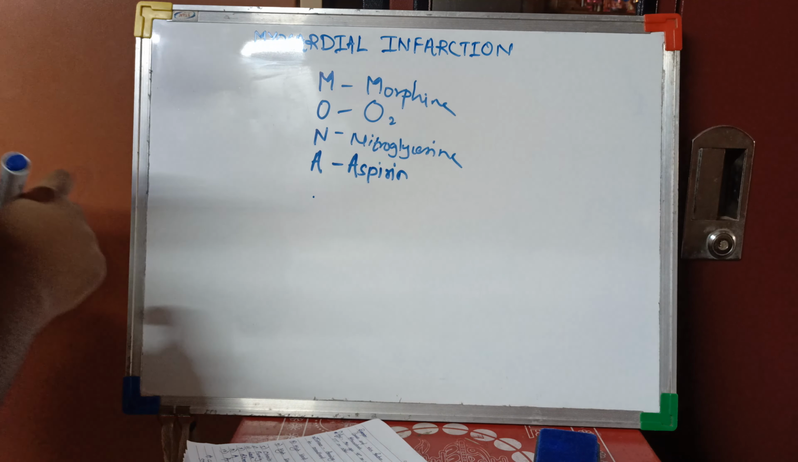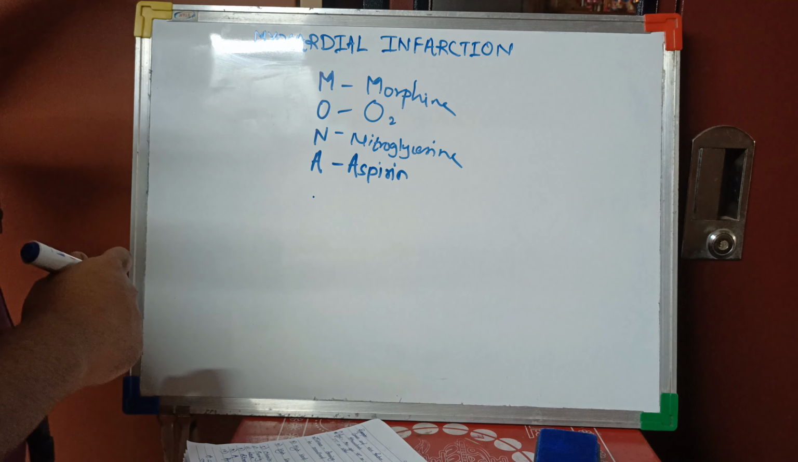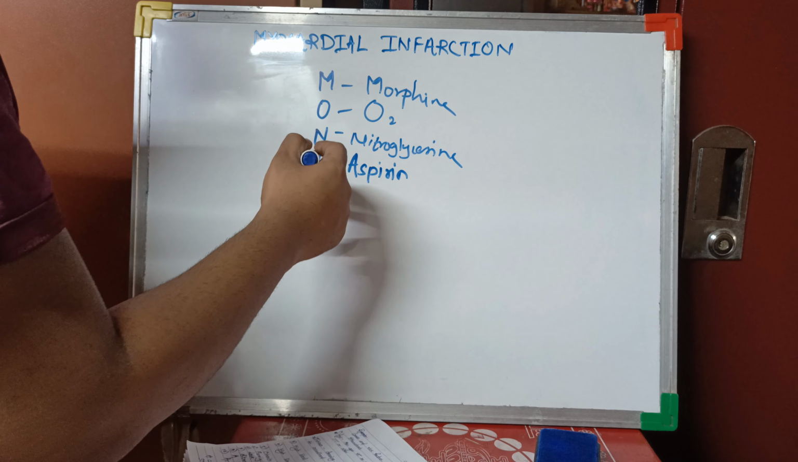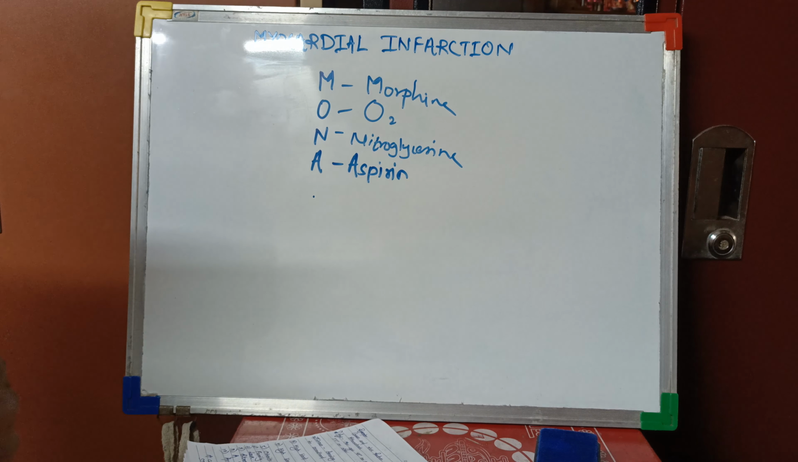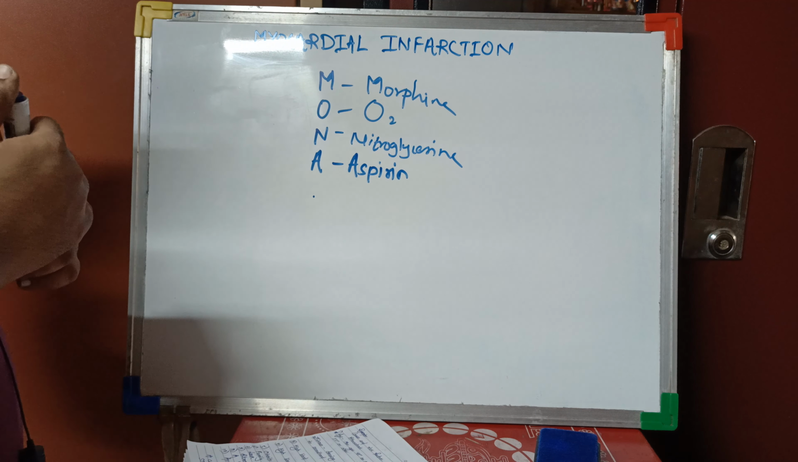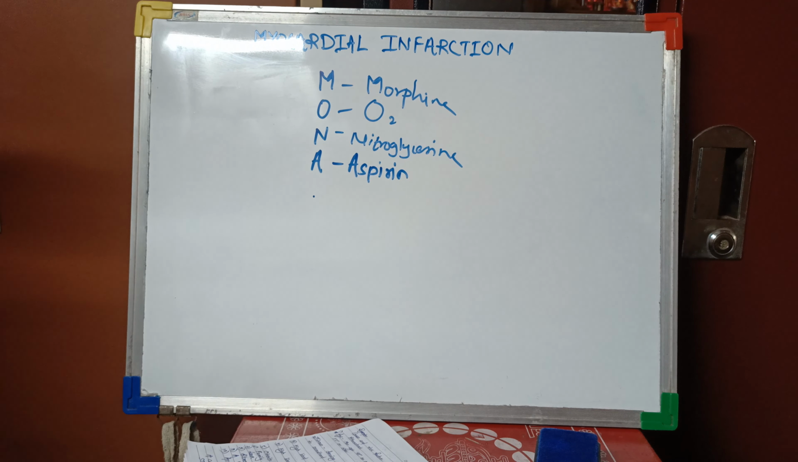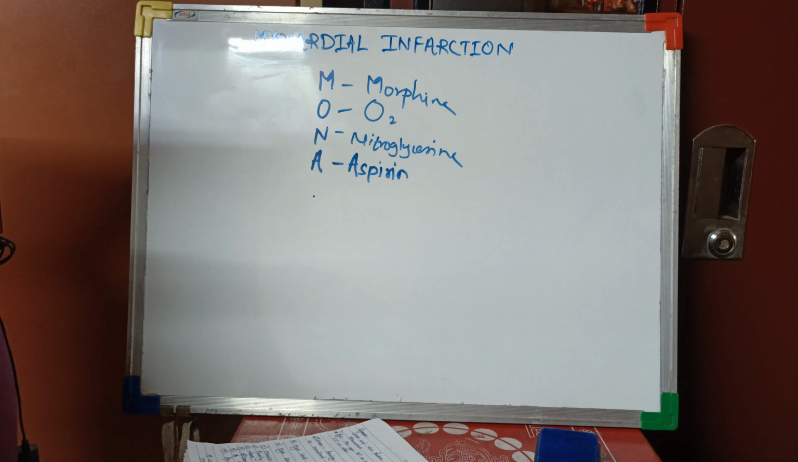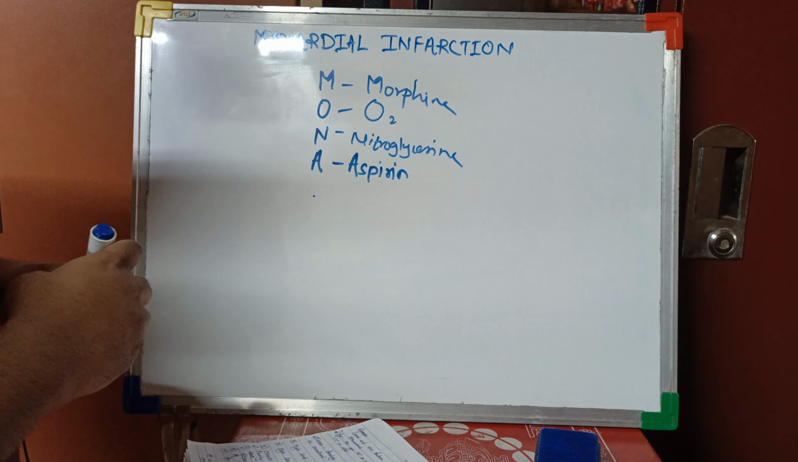Now we will focus on the medical management of myocardial infarction. The first one is morphine, which is a high drug analgesic. The second one is oxygen, O2. The third one is nitroglycerin, and the fourth one is aspirin. There are also anticoagulants, antiplatelet agents, angiotensin converting enzyme inhibitors, angiotensin 2 receptor blockers, beta blockers, vasodilators, and diuretics, which come in the medical management. We give them according to the patient's condition. So these are the treatment therapies.